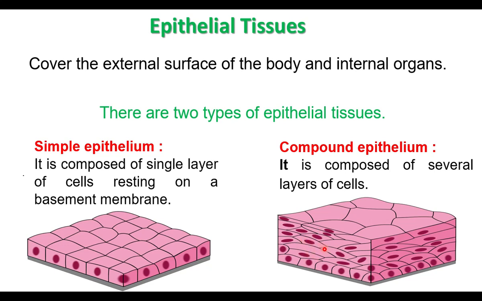Many layers of cells form a compound epithelium. Here also the cells are resting on the basement membrane, which is gray in color. But in the case of compound epithelium, the basal layer alone is resting on the basement membrane.